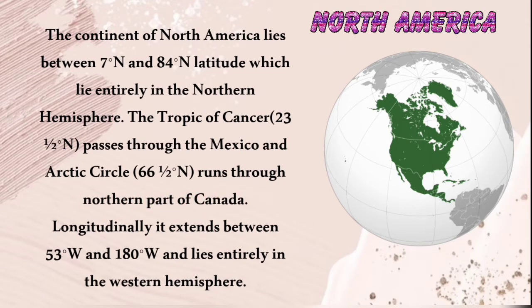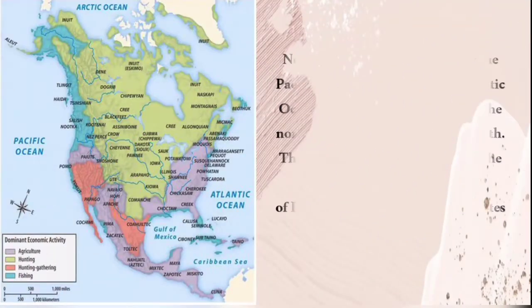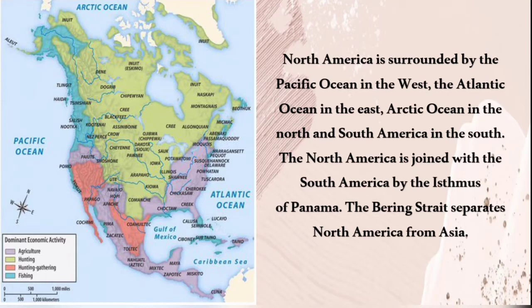Longitudinally, it extends between 53° west and 180° west and lies entirely in the western hemisphere. So, North America lies in the northwestern hemisphere. North America is surrounded by the Pacific Ocean in the west, the Atlantic Ocean in the east, and South America in the south. It is joined with South America by the Isthmus of Panama, and the Bering Strait separates North America from Asia.